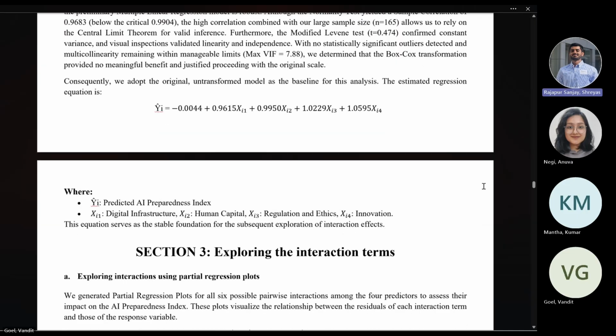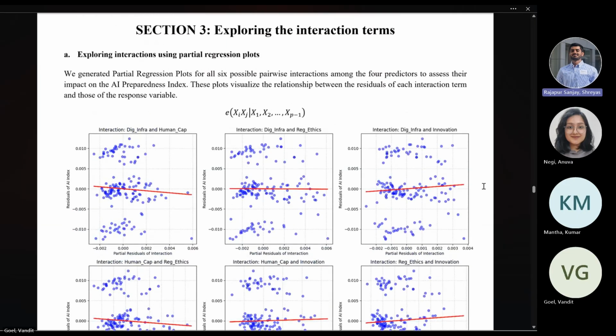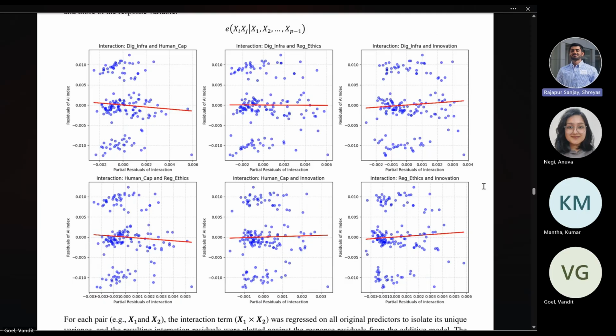Moving on to section 3. Here we are exploring the different interaction terms. The interaction terms are the terms that we can add to our model to add more variability for our predictor variable. Here we plot partial regression plots to check the analysis of the interaction terms.